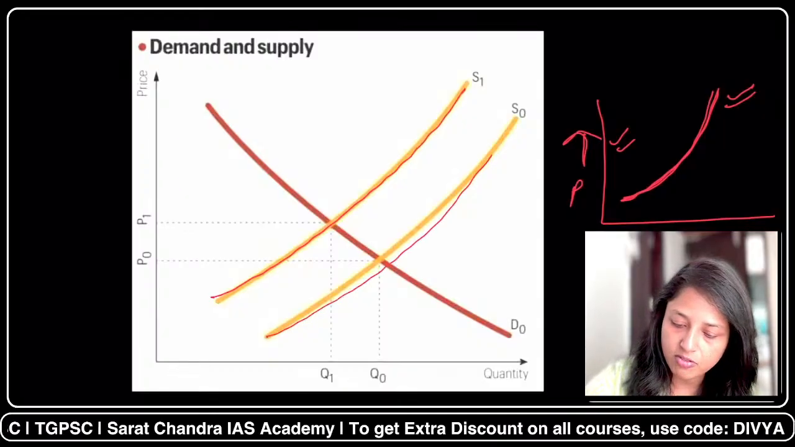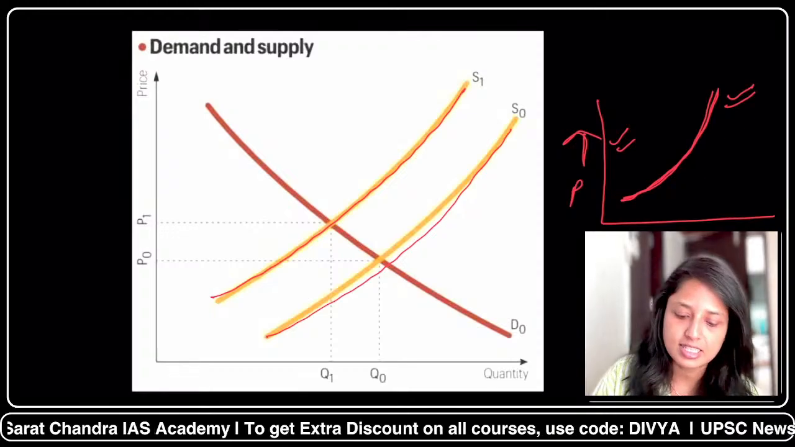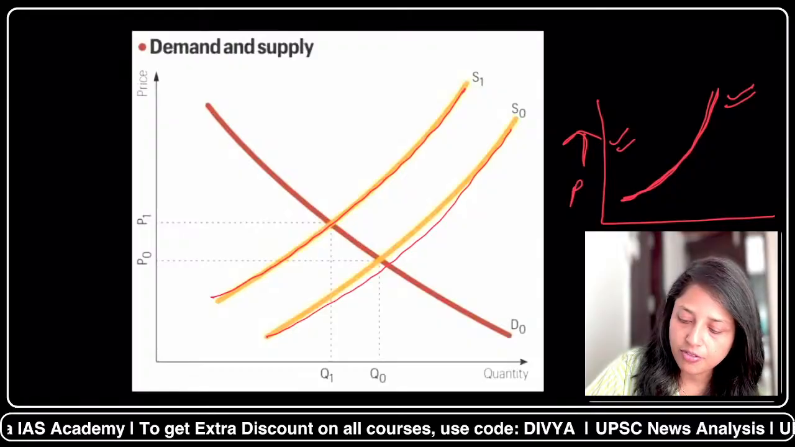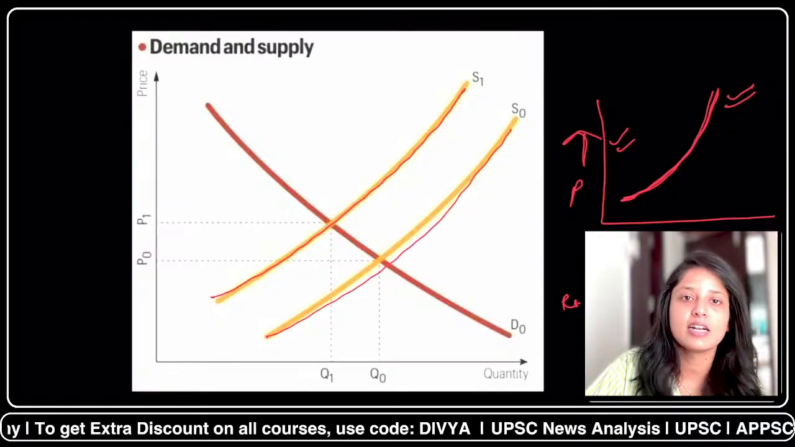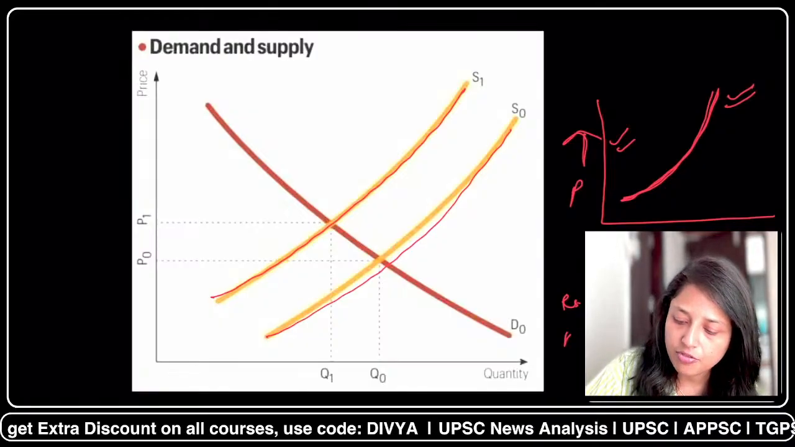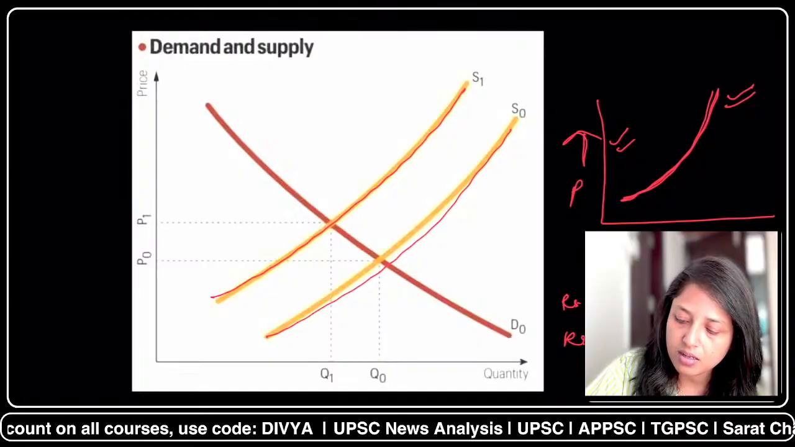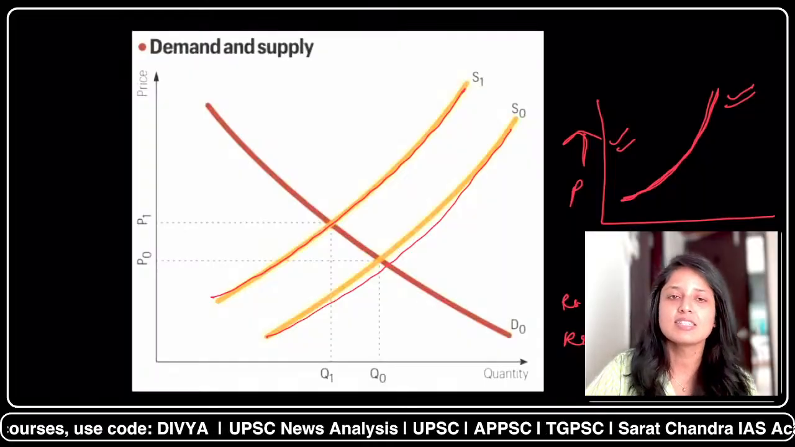This is a supply curve. That means price and quantity are directly proportional. Meaning of this is, for example, if at 100 rupees the producers were earlier giving 10 quantities, then if you increase the price to 200, they will increase the quantity to 200. So this is the meaning of this.